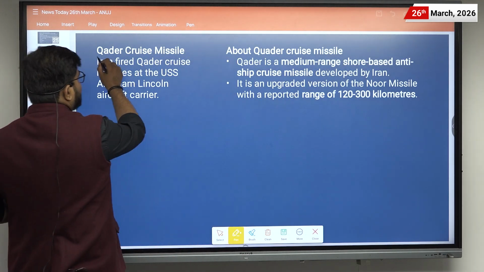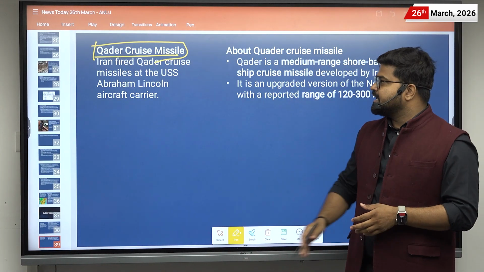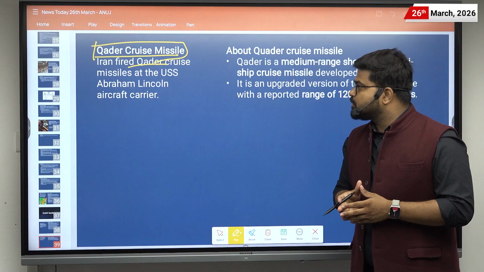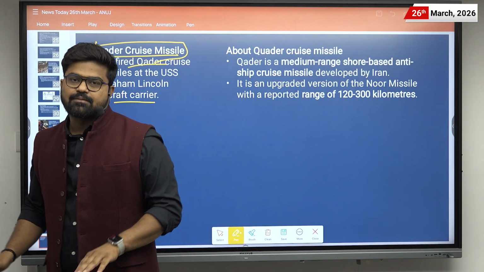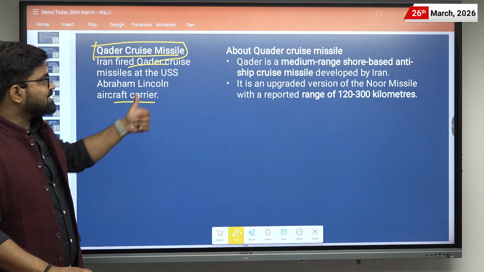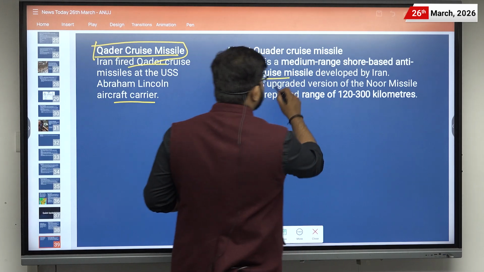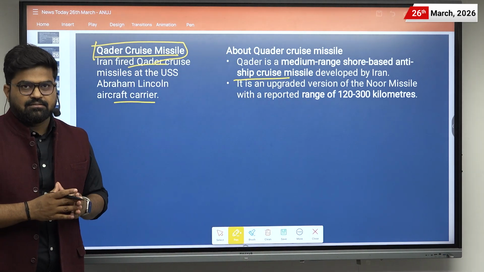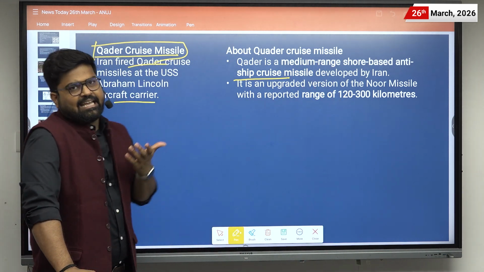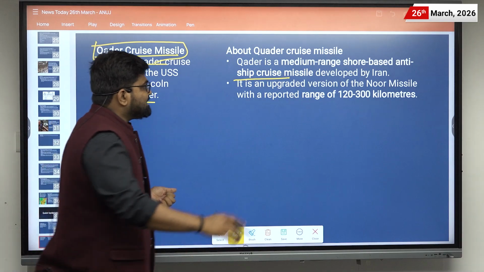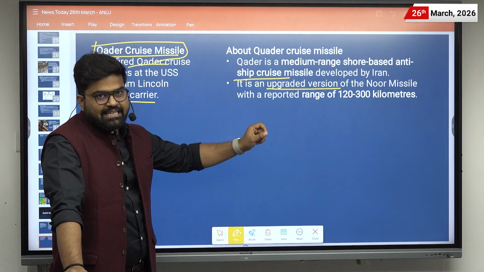The next quick update is about the Cauvery cruise missile. So the context here is that Iran has fired the Cauvery cruise missile at the USS Abraham Lincoln aircraft carrier. So what is this Cauvery cruise missile? It is a medium range shore based anti-ship cruise missile developed by Iran. So you should be knowing about this cruise missile as well as the Abraham Lincoln aircraft carrier. Then it is an upgraded version of the Noor missile with a reported range of 120 to 300 kilometers.